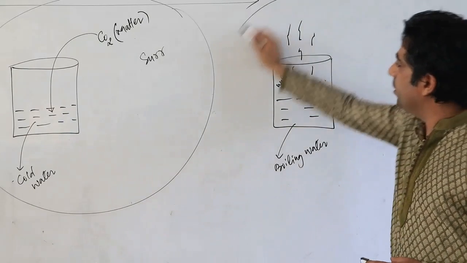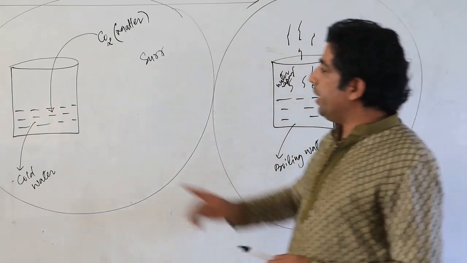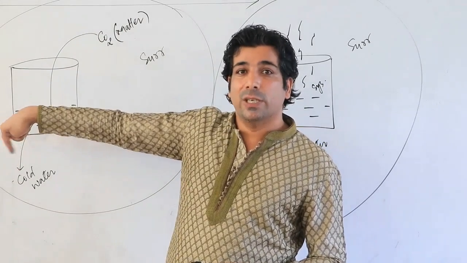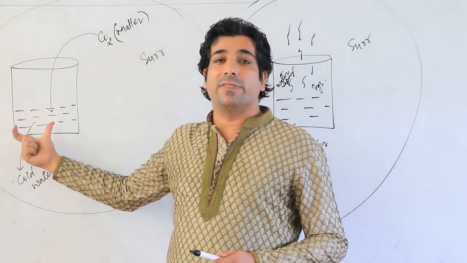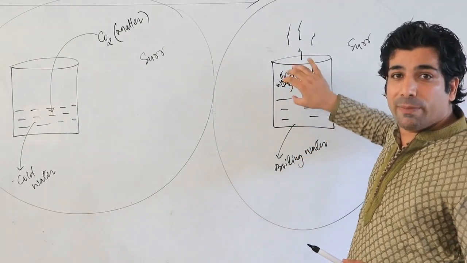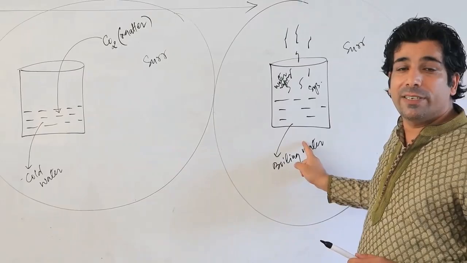So the system is losing the matter into the surroundings. So here the system is accepting the matter from the surroundings, so the internal energy of the system will increase. And here the system is losing the matter to the surroundings, so the internal energy of the system will decrease.